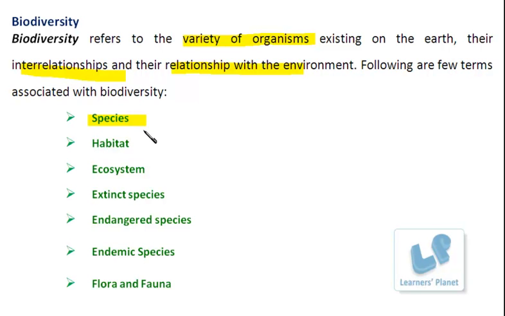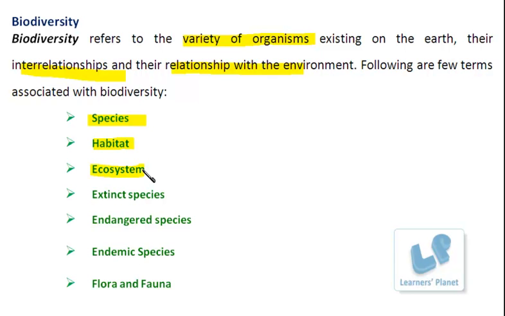So you must have seen many similar organisms in your surroundings, but we cannot say that they are able to reproduce together, isn't it? So the one group which is able to reproduce is known as the species. The next term is the habitat, and you must be familiar with this term. Habitat exactly means the area where the organisms are living, or I can say it is a natural environment where the living organisms are able to live easily.